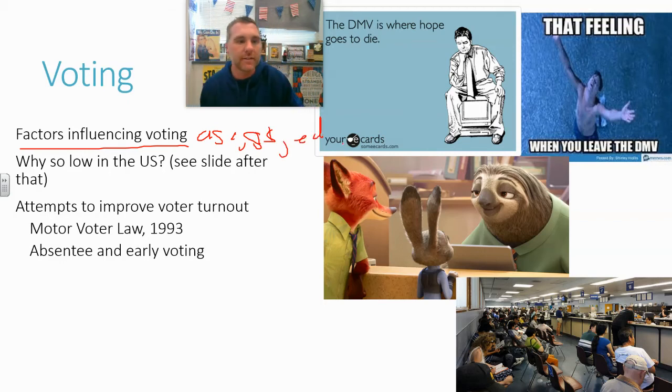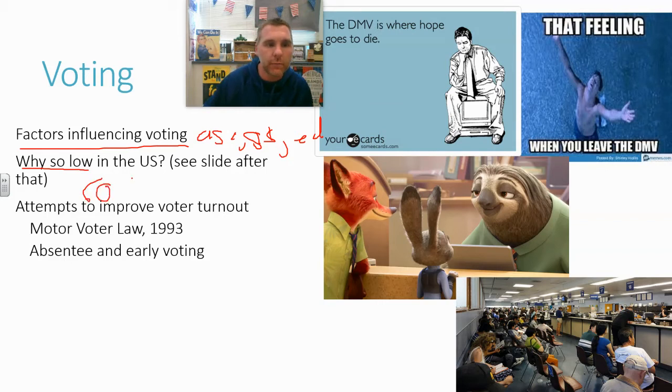Why is it so low in the United States? We see there's a lot of reasons why the United States might have a low voter turnout. It could just be because we typically only had one day a week. Now that's changing. You also have a two-party system. And some people just get frustrated with the fact that you don't like the options. It's either Trump or Biden. And people might be like, I'll sit this one out. I'm just not interested. I'm not enthusiastic about a candidate. But that's one of those things we look at. It is pretty low in the United States.